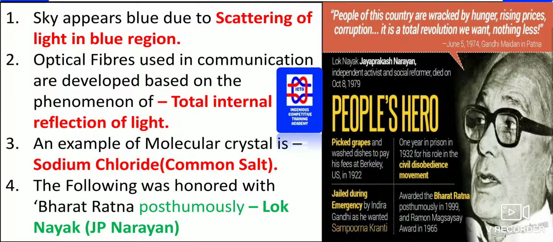The sky appears blue due to the scattering of light in the blue region. Please remember, we find the sky in a blue color because of the scattering of light in the blue region. That is why the sky always appears blue.